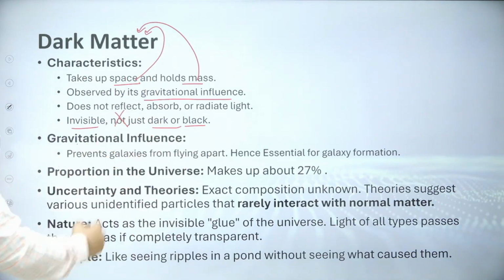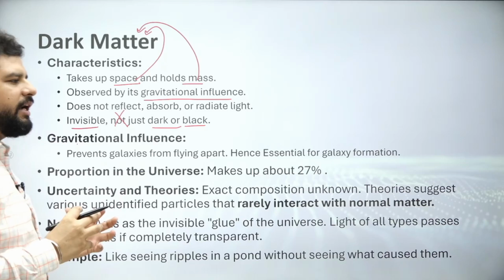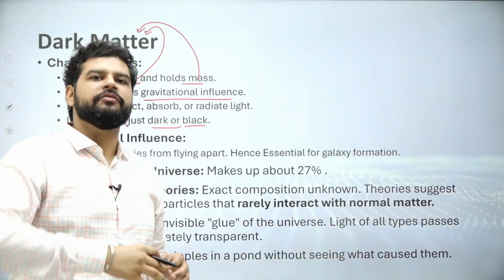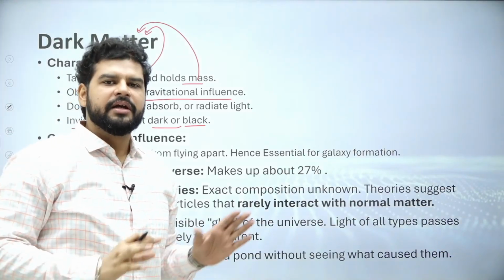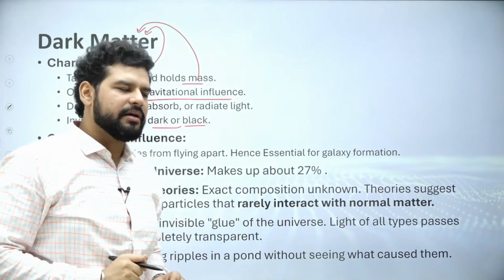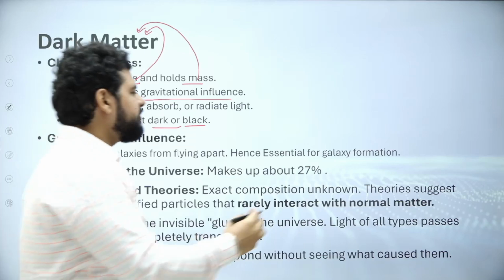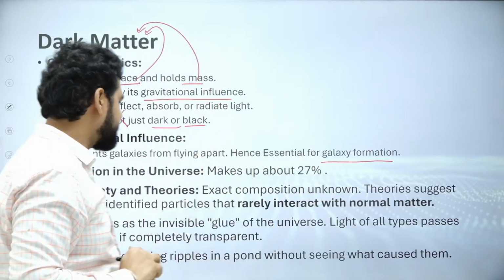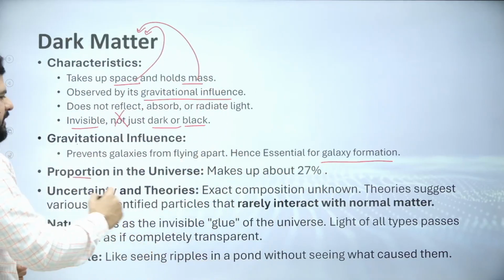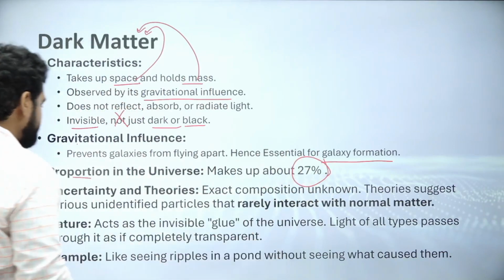So gravitational influence is there. It prevents galaxies from flying off. Okay, it will be clear in the coming slides. So it is essential for galaxy formation. Just understand this right now. Now, what is the proportion in the universe? Around 27%, as discussed before.